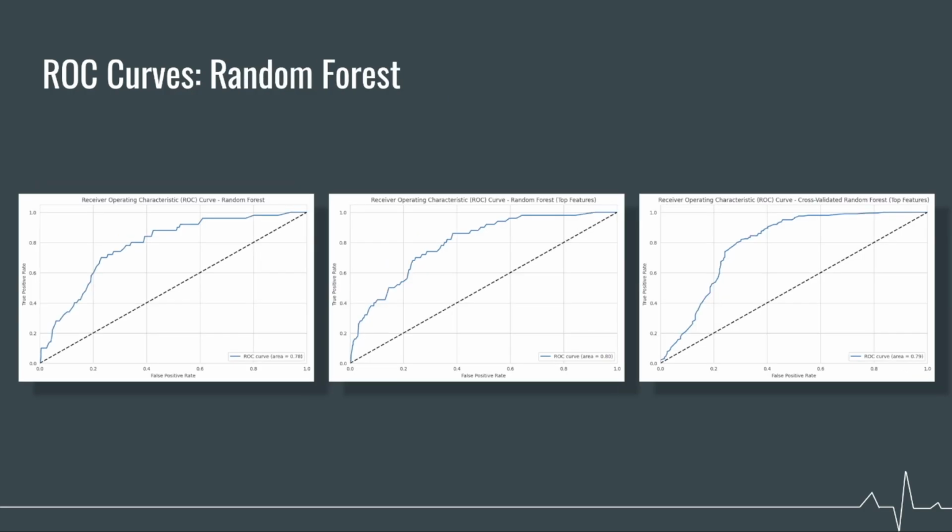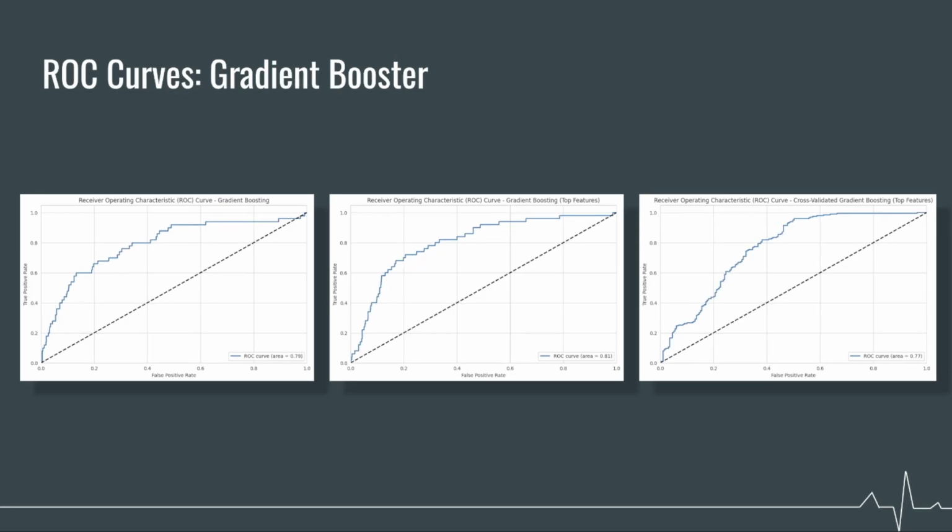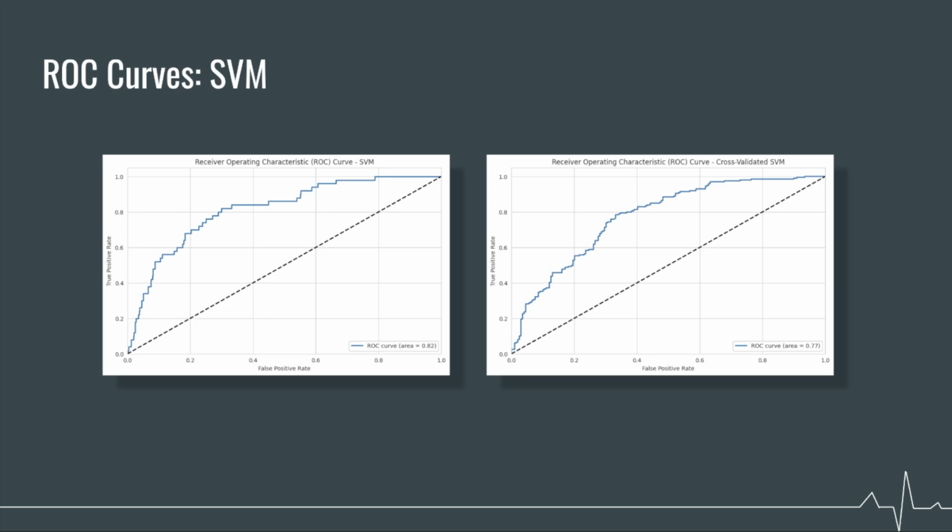The random forest model performed a bit worse in terms of ROC. The best model, the one using top features, obtained an ROC score of 80%. Gradient boosting models perform slightly better than random forest, with its top features model achieving an ROC score of 81%. And lastly, we can see that the baseline SVM model performed 1% better in terms of ROC score when compared to the best gradient boosting model.